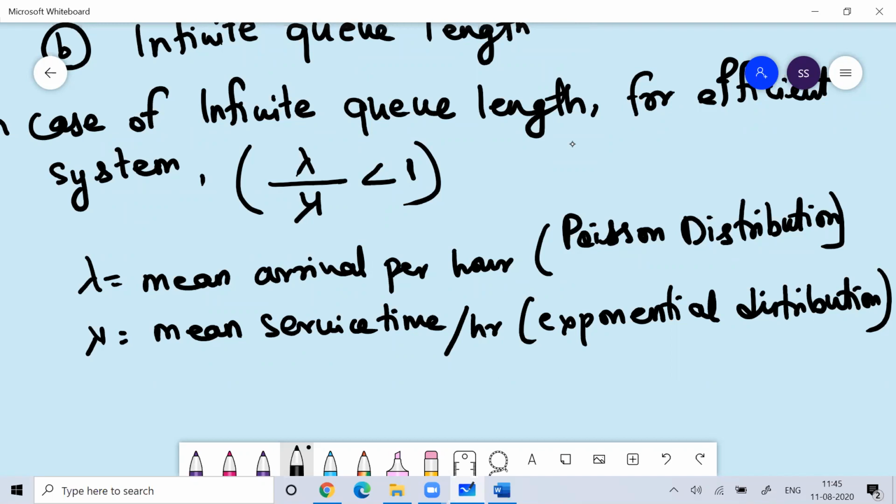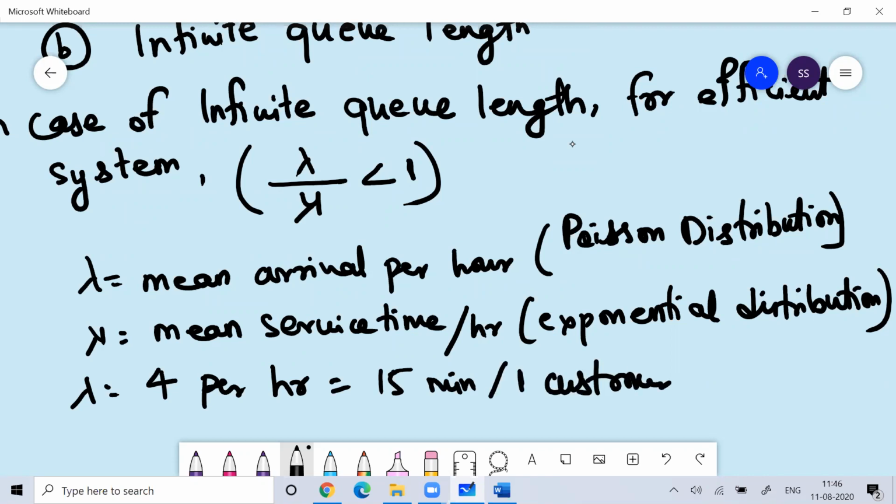Like imagine lambda is 4 per hour. It means that after every 15 minutes, one customer is coming to join the system, to join the queue.